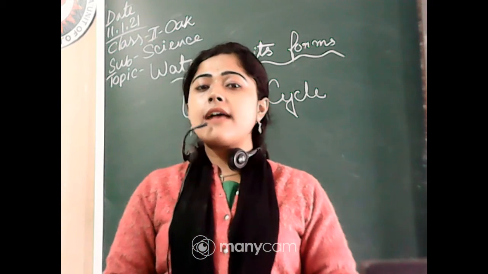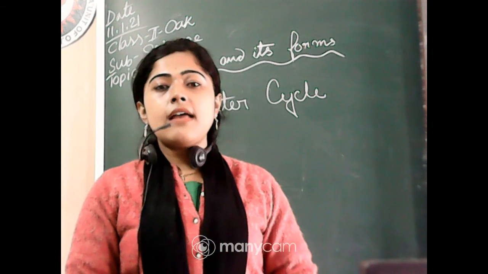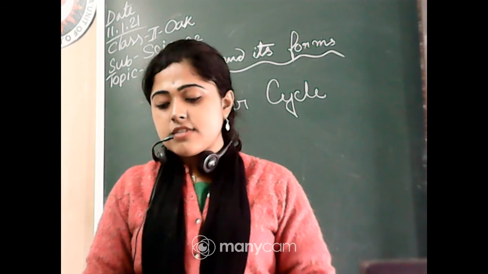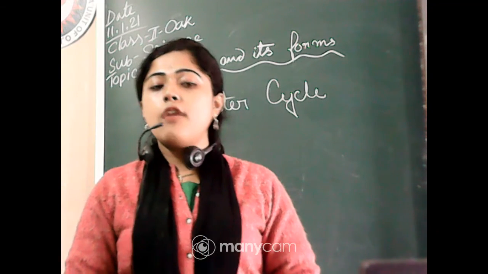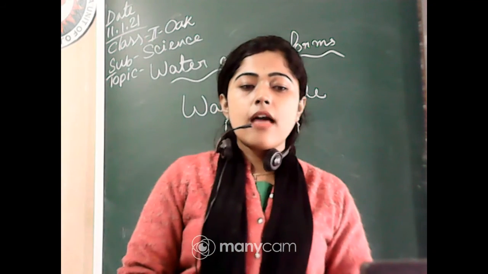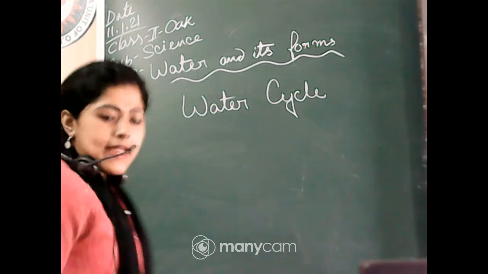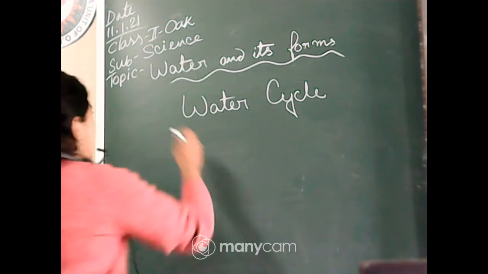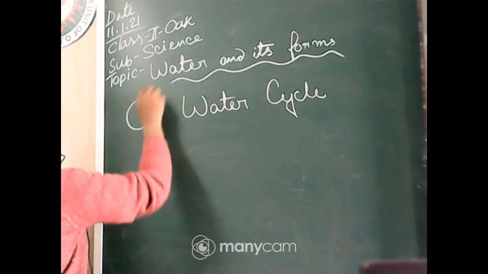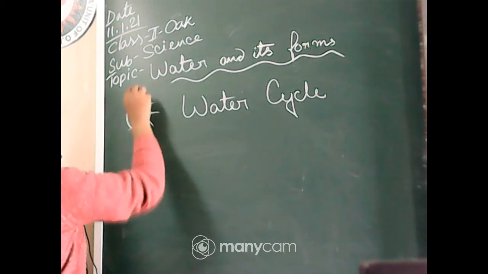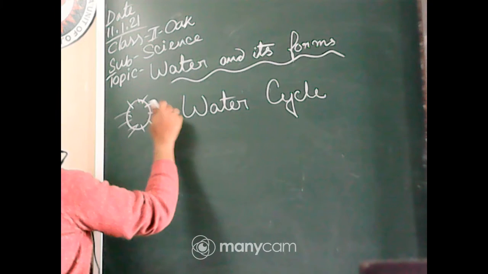And you know the lakes, rivers, seas are full of water, right? So during the daytime, here is the sun, who gives us heat.